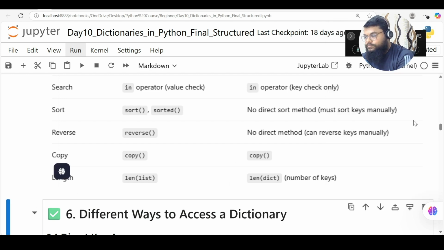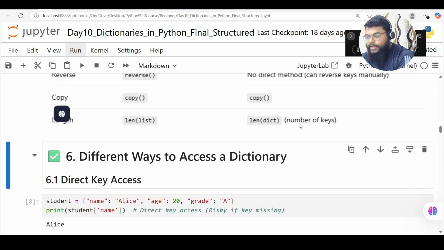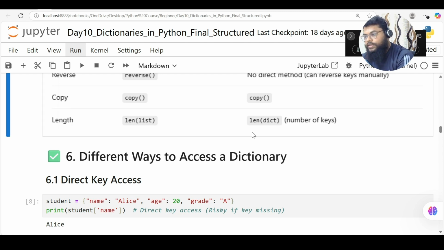Okay. So we can copy a list. Same way, we can copy a dictionary to another variable. And we can find the length of a list. Yes, we can use the length function to find the length of a list. Similarly, I can find the length of a dictionary. It will count only the keys, how many keys it has.